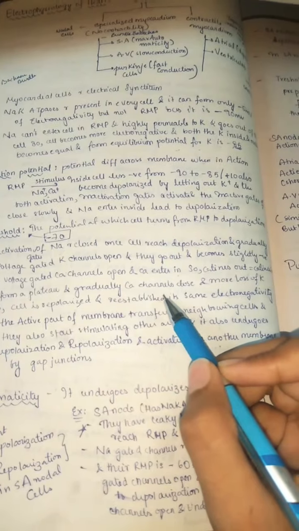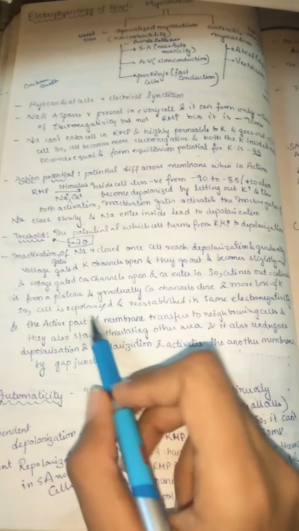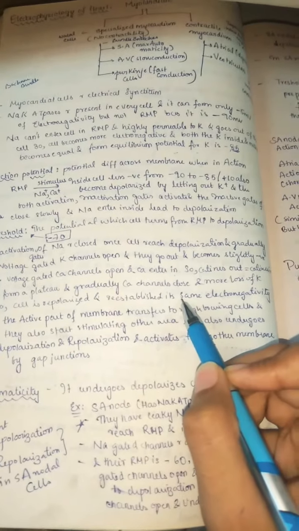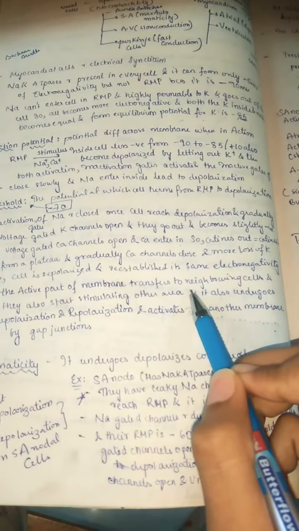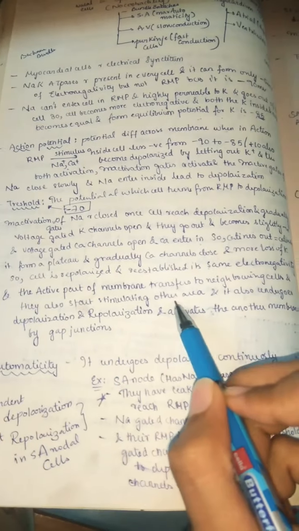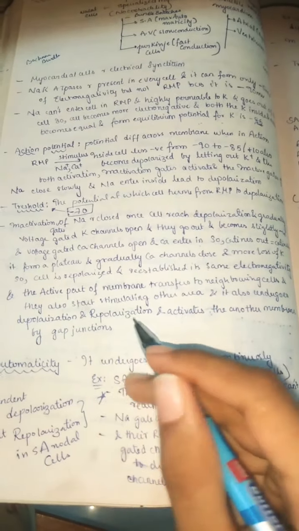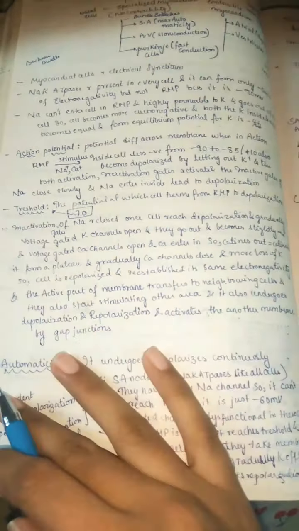And gradually the calcium channels close and more potassium is lost, so the cell is repolarized and re-establishes its same electronegativity, or resting membrane potential. And the active part of the membrane transfers to the neighboring cells, and they also start stimulating other areas. So it also undergoes depolarization. Depolarization activates another membrane by gap junctions.